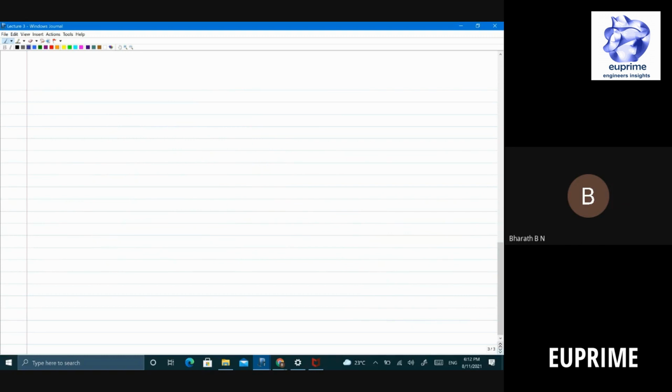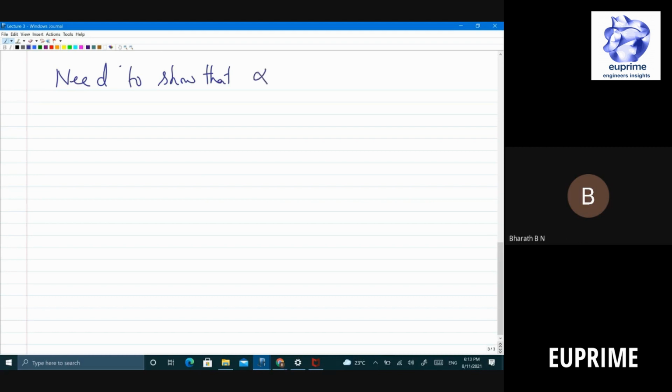So what is it that I have to prove? I have to prove that the vectors V, V2, V3 and so on up to Vn form a basis. First of all, let's prove that it's linearly independent. What do I have to do? I need to show that if I take a linear combination of these vectors and equate it to 0, then the coefficients should be 0. That's what you mean by linearly independent.